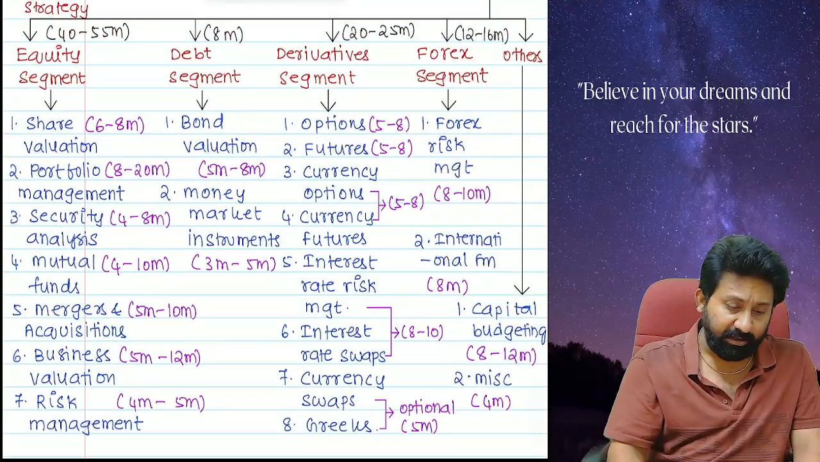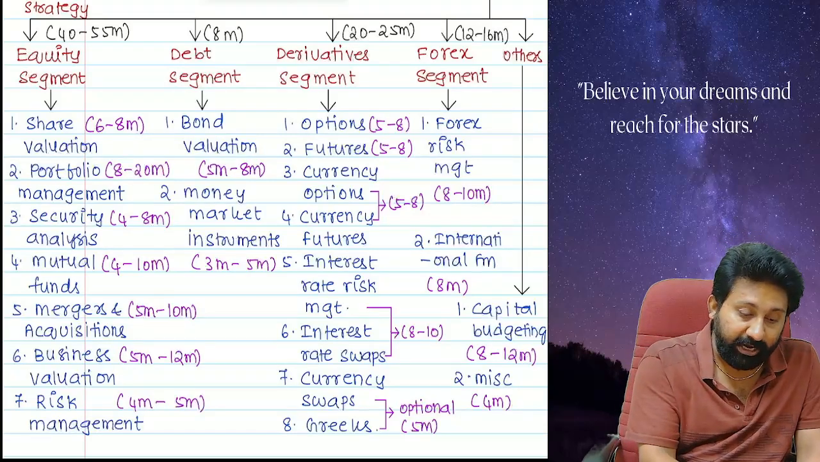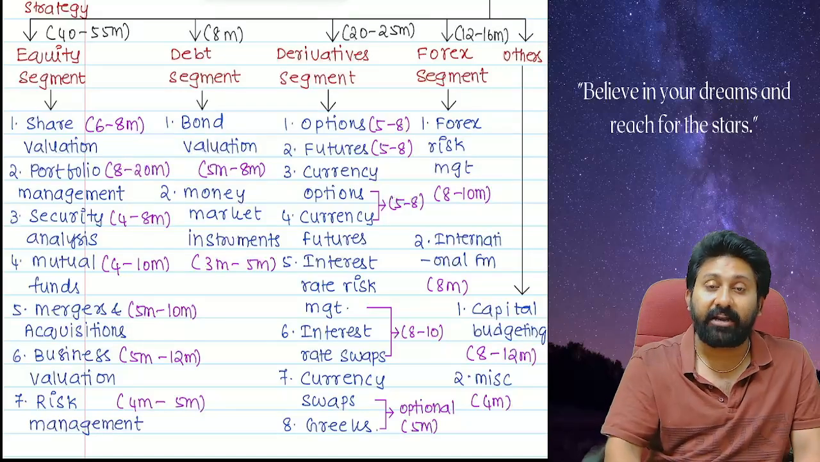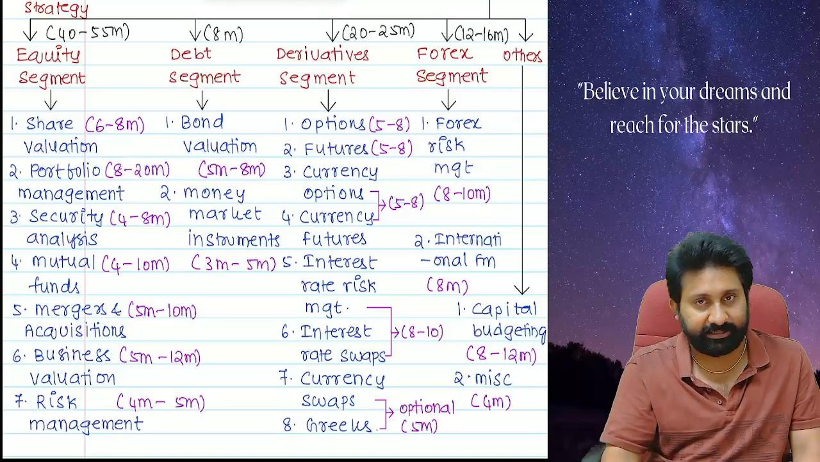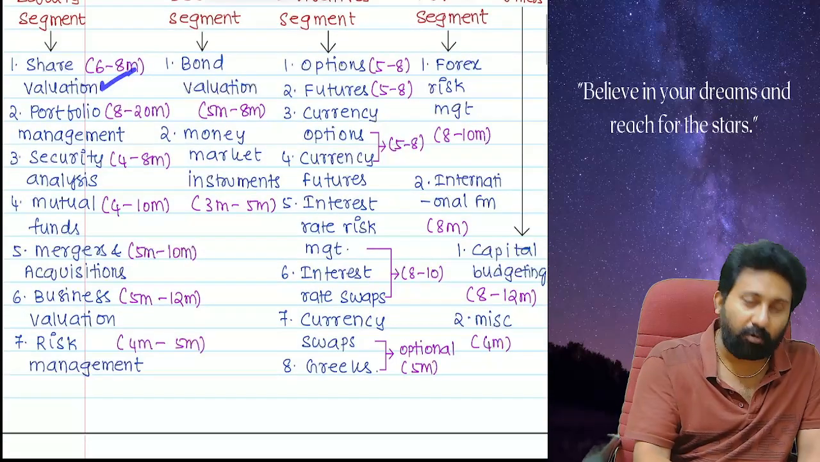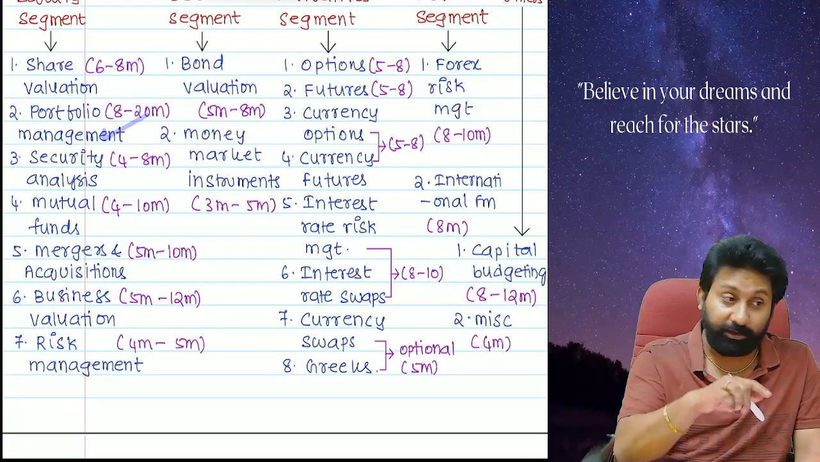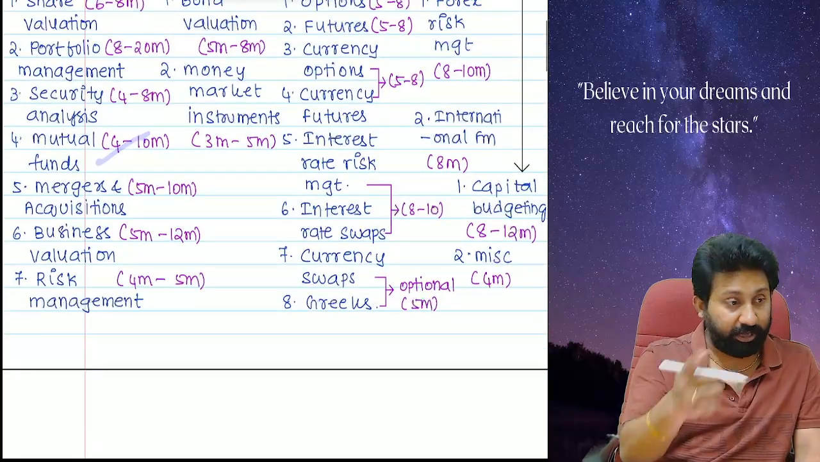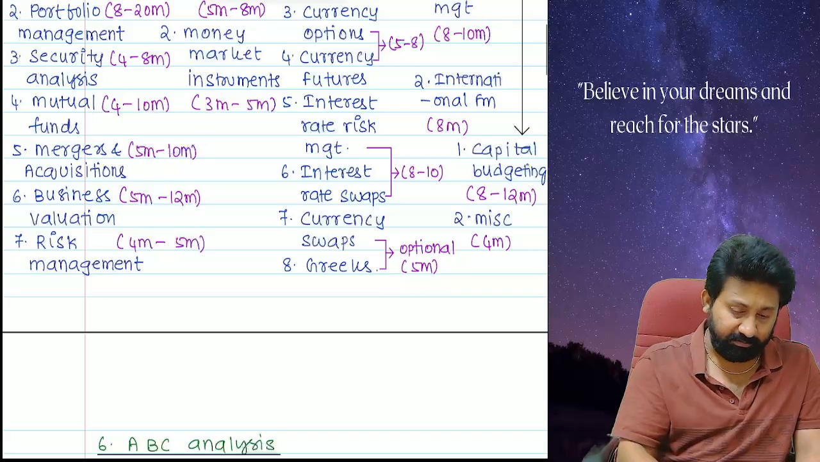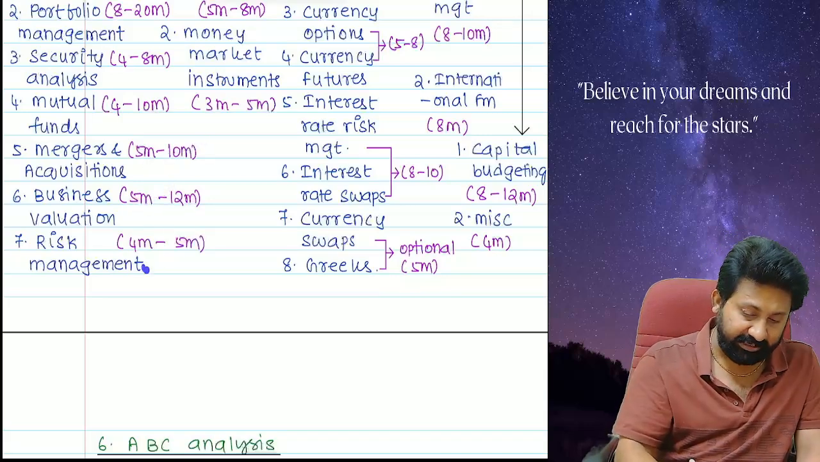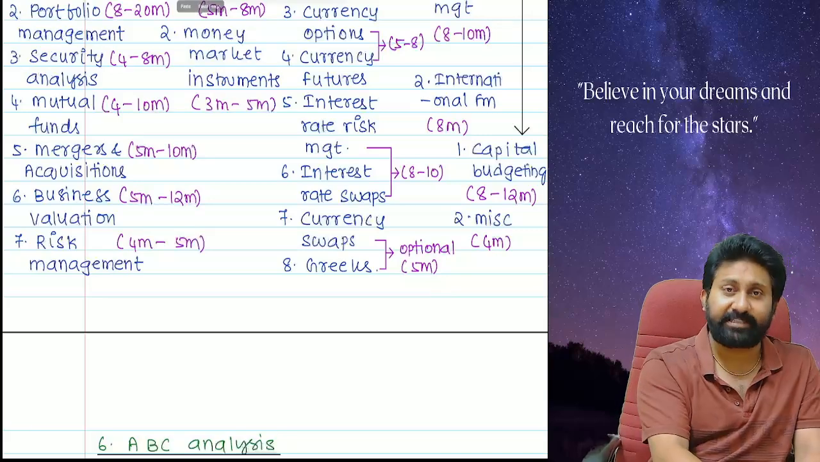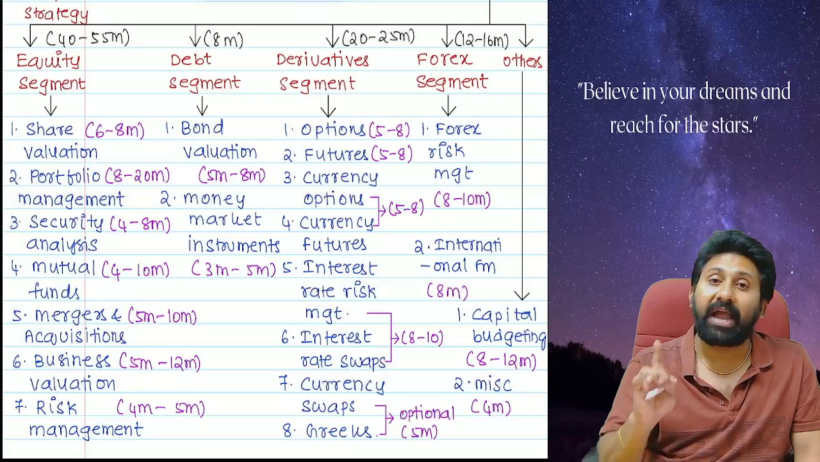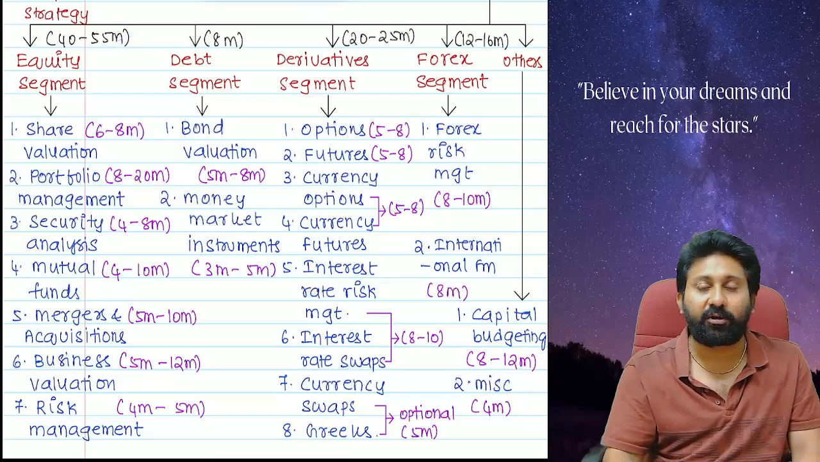This is the equity segment. From the equity segment, you can expect a minimum of 40 marks even in a bad scenario, and it can soar up to 55 marks in the exam. Share valuation will account for 6 to 8 marks, portfolio 8 to 20 marks, security analysis 4 to 8 marks, mutual fund 4 to 10 marks, mergers 5 to 10 marks, business valuation 5 to 12, and risk management 4 to 5. This is the weightage of these chapters. At a minimum you can expect 40, and at maximum 50 to 55 marks in the exam.